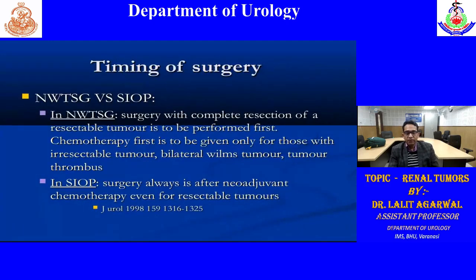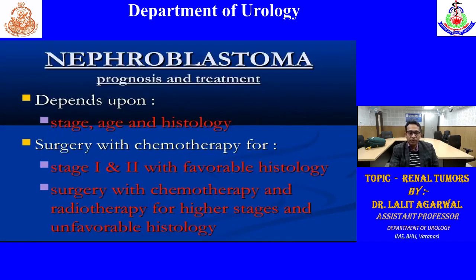So there are two different schools of thought. Either we can give chemotherapy first, then go for surgery, or we can do surgery first, then chemotherapy. So there are two associations. The National Wilms Tumor Study Group advises first surgery with complete resection, followed by chemotherapy if required. In SIOP, it's opposite. Surgery is always done after neoadjuvant chemotherapy.